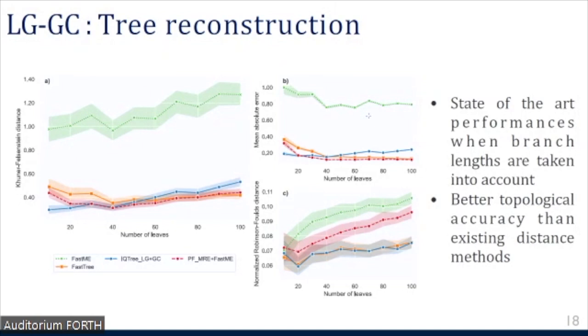And on the x-axis, we see the number of leaves that the method has been tested on. So we trained the network on a fixed size of trees, namely on trees with 50 leaves, but then tested it on different sizes. And on the left, we can see the Kuhner-Felsenstein distance of the reconstructed tree to the true one, which is a metric that takes into account both the topology and the branch lengths. And we can compare different methods.